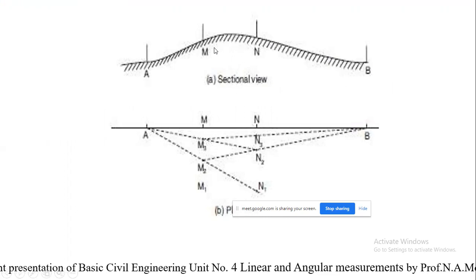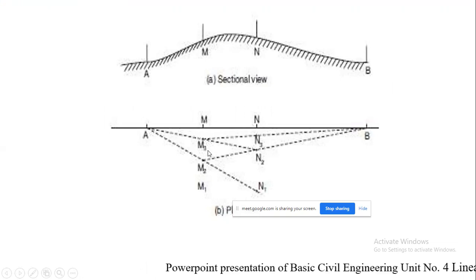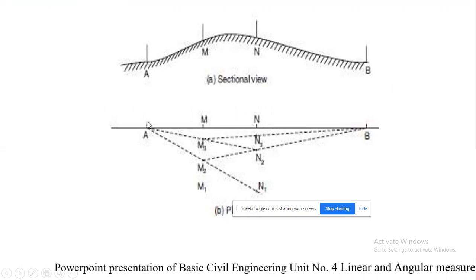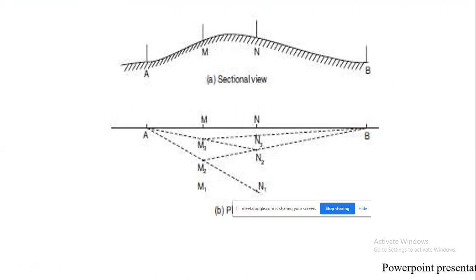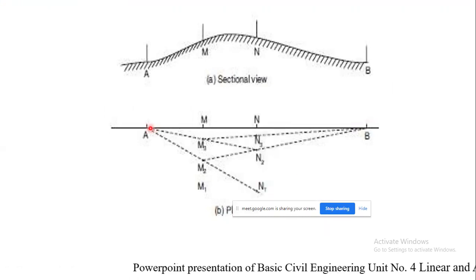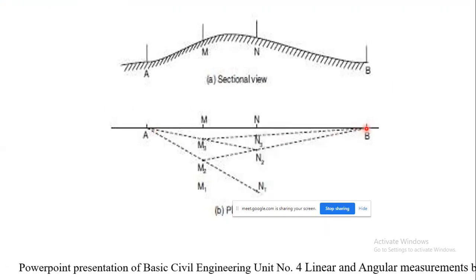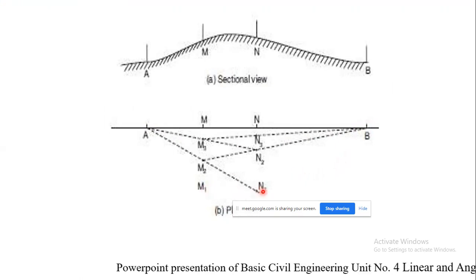So this is a sectional view of a hill or high ground in between the end points A and B. And this is the plan. So here you can see, a person will be standing at A, first person. Second person will be standing at the end of the survey line, that is B, and intermediate persons, holding 2 ranging rods, will be standing at M1 and N1.